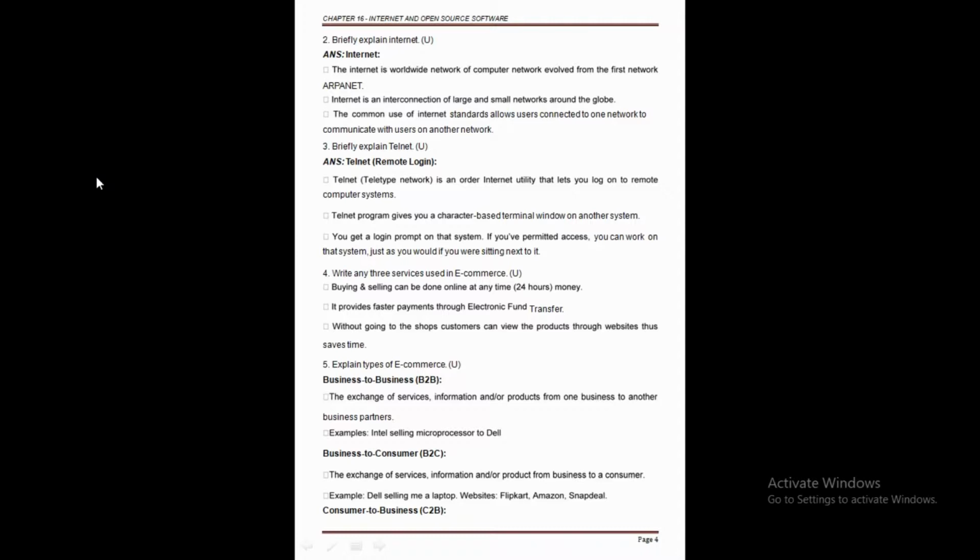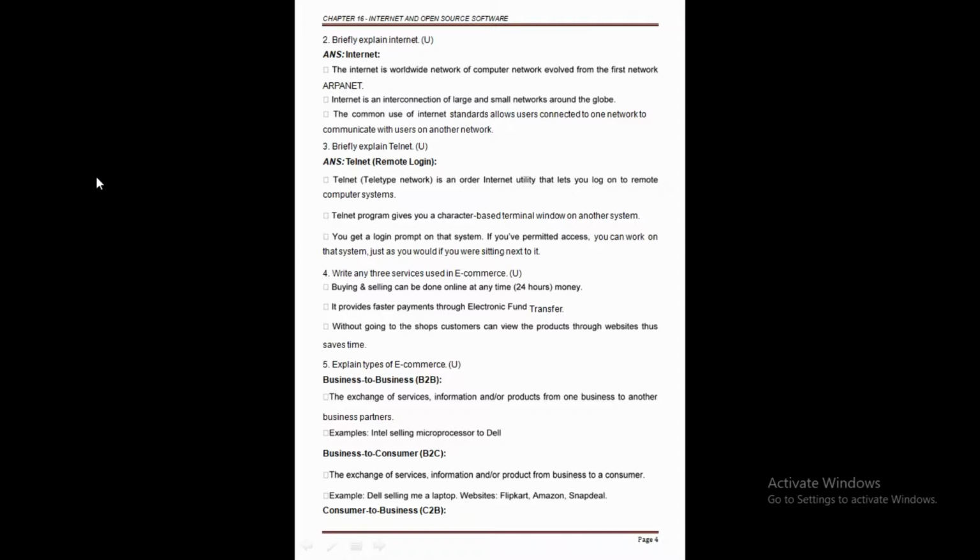First we said business to business, but in the second type, the exchange of information, services or products is from the business to a consumer.